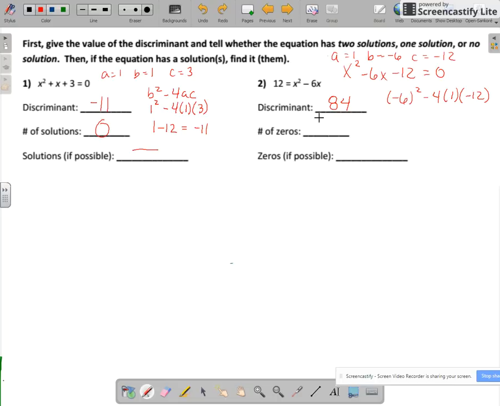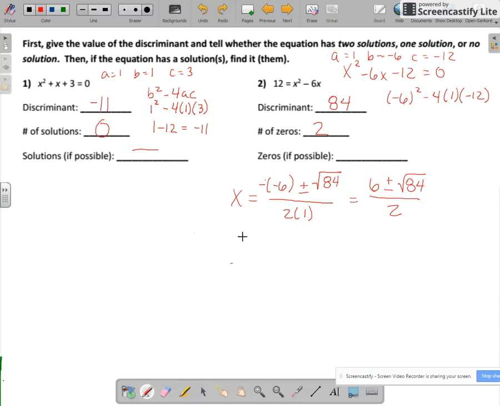84 is positive, so we will have 2 zeros, or solutions. Remember, zeros and solutions are interchangeable. So we carry on to find our zeros. So we have x is equal to, remember the opposite of b, or negative 6, plus or minus, now we have the 84 under the square root, all over 2 times 1, which happens to be 2. Okay, so negative 6 is a positive 6, plus or minus the square root of 84, all divided by 2.